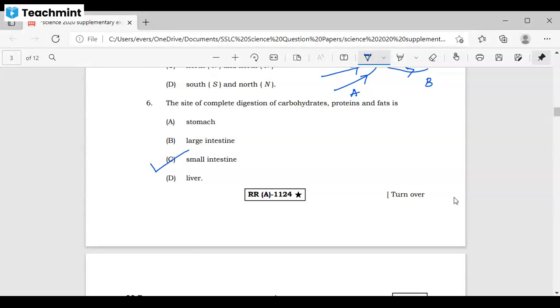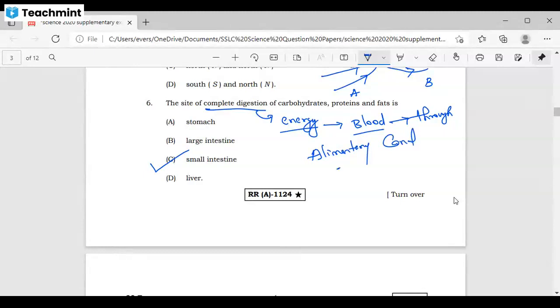Small intestine, where the complete digestion takes place, and after complete digestion, energy is produced. This energy produced from the small intestine is transferred through blood. So blood carries this energy and transfers it throughout the body. If we have seen the alimentary canal diagram and the function of the alimentary canal, you will remember this concept very clearly.